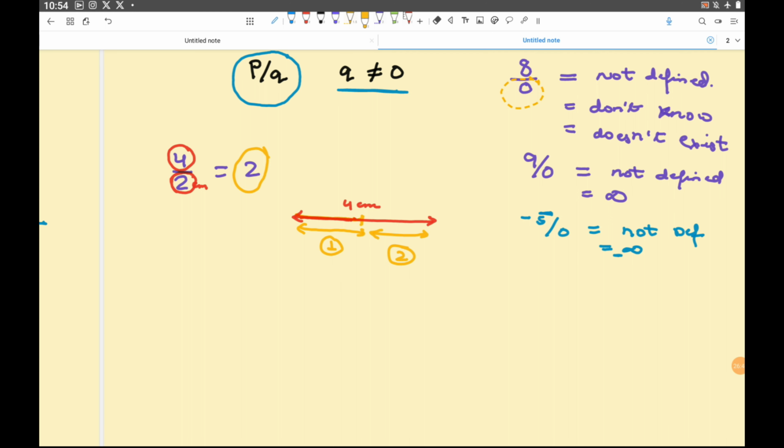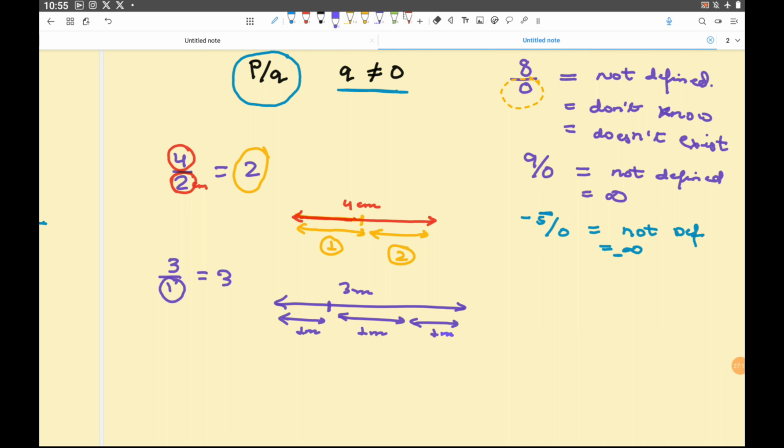Okay, let us analyze something more. For example, you write 3 divided by 1. What is the answer? 3. What does this mean? You had something which was 3 meter long. You broke it in pieces of 1 meter. This is 1 meter, this is again 1 meter, and this is again 1 meter. So how many pieces do you get? You get 3 pieces. 1, 2, 3. That is how you are getting answer 3 here.